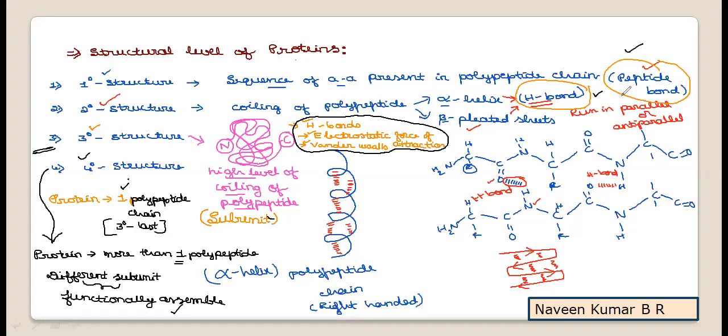In the primary structure, the peptide bond is important. In the secondary structure, the structure is stabilized through formation of hydrogen bonds, either in the helix or in the beta pleated sheet. In the tertiary structure, during this high level of coiling, hydrogen bonds or electrostatic force of attraction between the acidic groups and basic groups, van der Waals forces between polar groups, or between polar and non-polar groups, or between non-polar groups, and in the quaternary structure, the functional assembly. All these forces are going to stabilize the structures. So this is in brief the different levels of structure for the protein to understand.